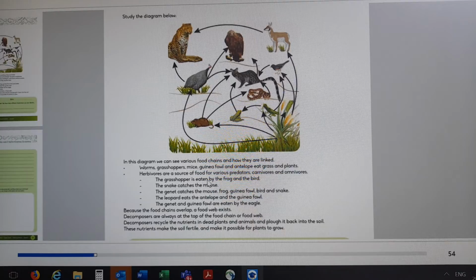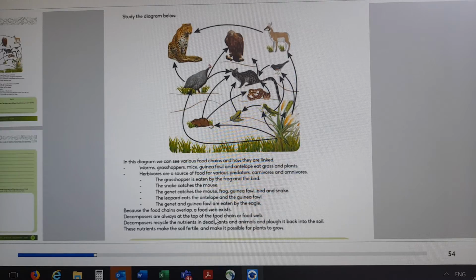They say the grasshopper is eaten by the frog and the bird. The snake catches the mouse. The genet catches the mouse, frog, guinea fowl, bird, and snake. And the leopard eats the antelope and the guinea fowl. The genet and the guinea fowl are eaten by the eagle. Because the food chains overlap, a food web exists. Because the food chains are overlapping here, we find that we've got a food web.